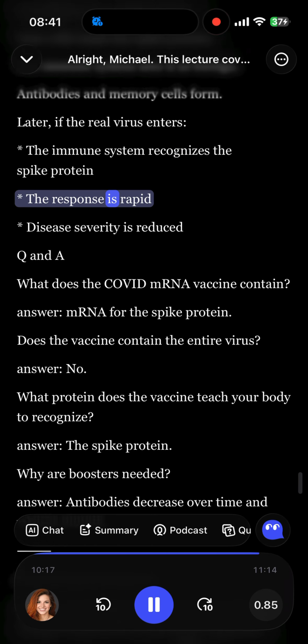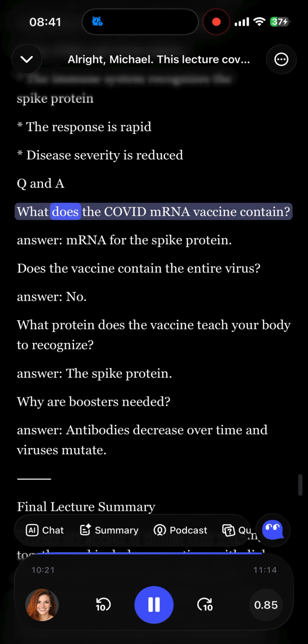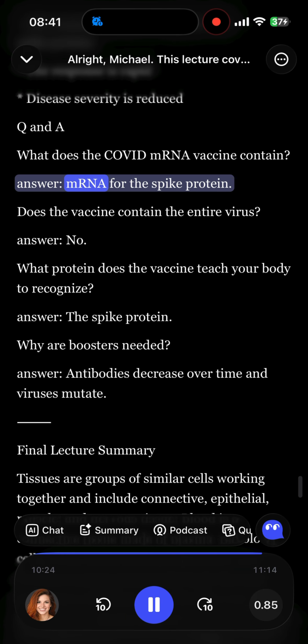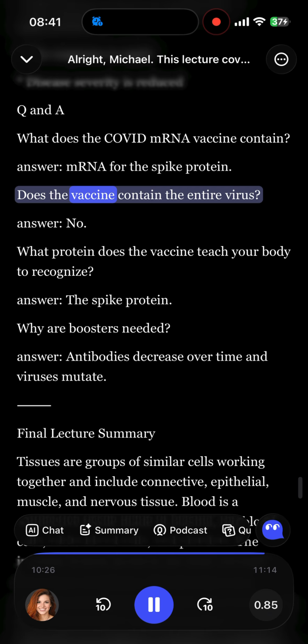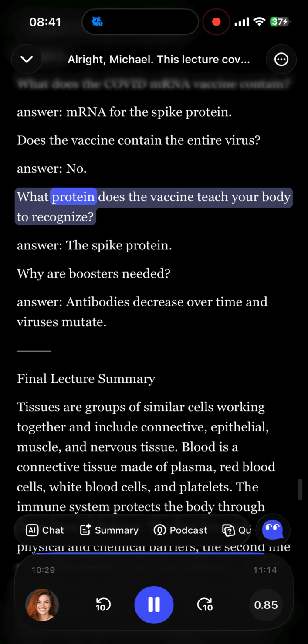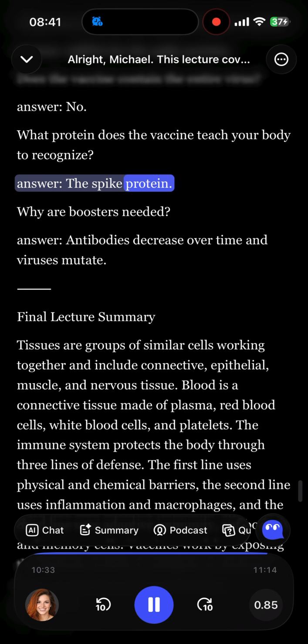Q&A. What does the COVID mRNA vaccine contain? Answer. mRNA for the spike protein. Does the vaccine contain the entire virus? Answer. No. What protein does the vaccine teach your body to recognize? Answer. The spike protein. Why are boosters needed? Answer. Antibodies decrease over time.